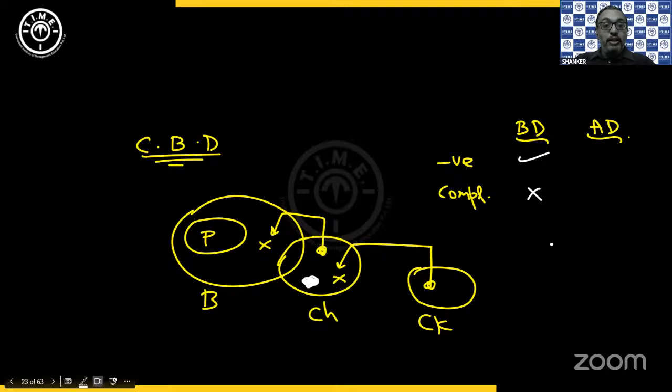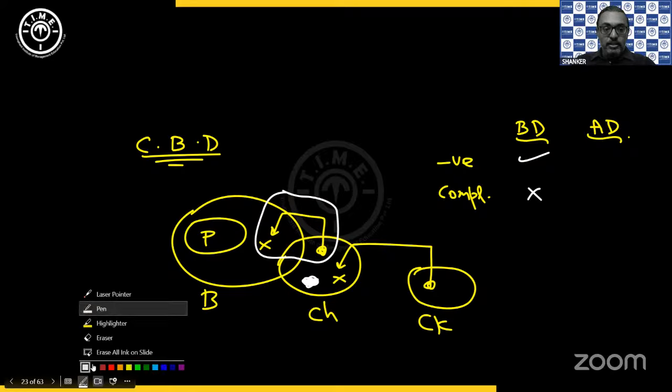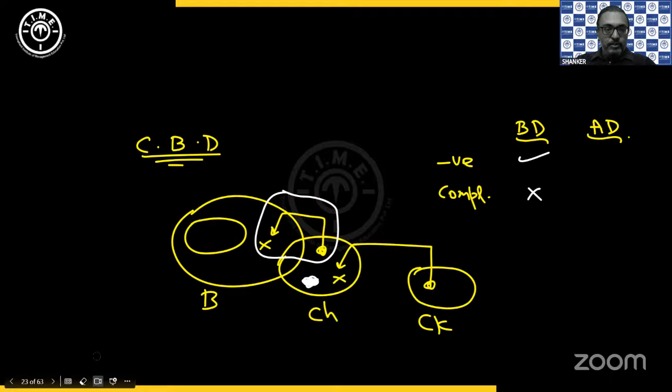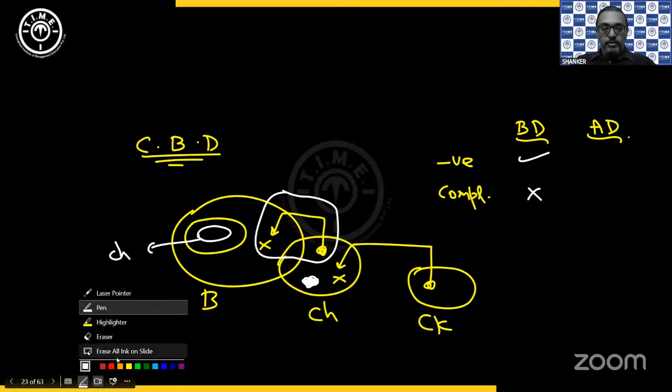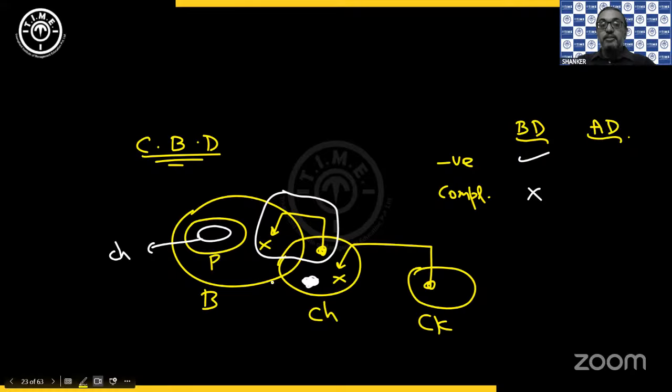Now see what is happening with this indication that I have made. If I take the complete chocolate and put it inside the pizza like this, okay, so this white small circle is your chocolate and then you have pizza.